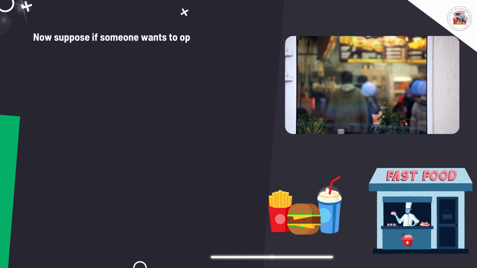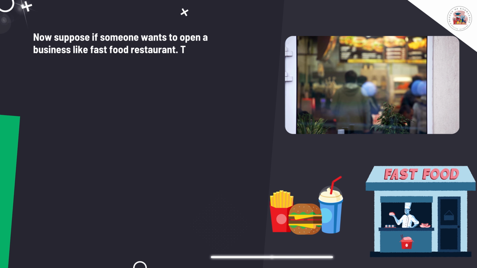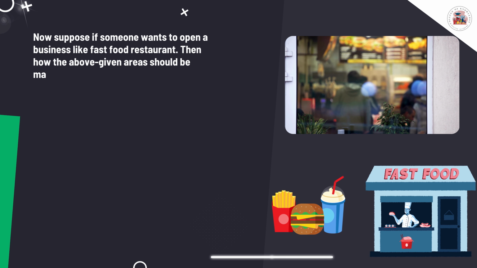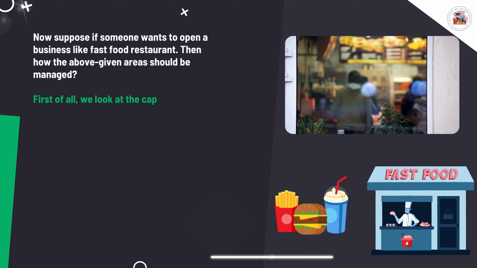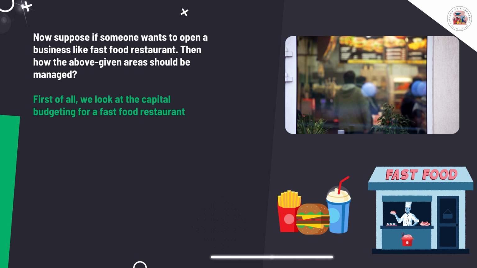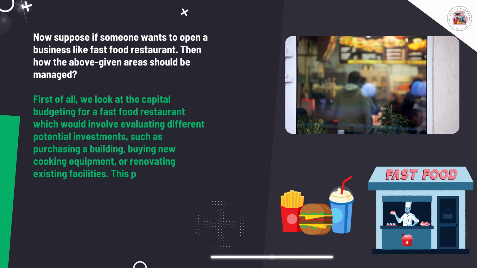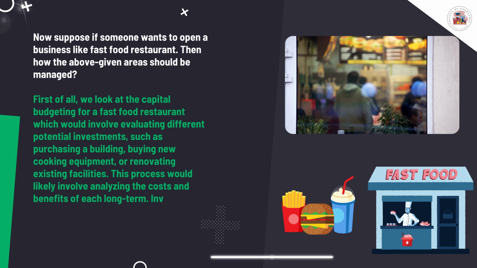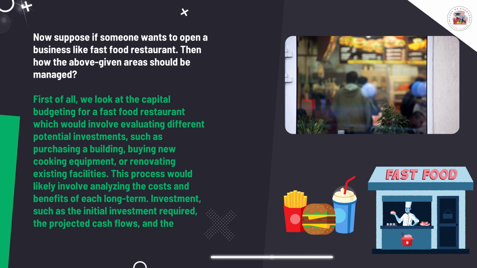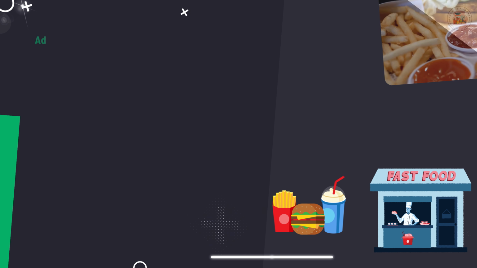Now suppose someone wants to open a business like a fast food restaurant. Then how should the above given areas be managed? First of all, we look at the capital budgeting for a fast food restaurant, which would involve evaluating different potential investments, such as purchasing a building, buying new cooking equipment, or renovating existing facilities. This process would likely involve analyzing the costs and benefits of each long-term investment, such as the initial investment required, the projected cash flows, and the expected returns on investment.